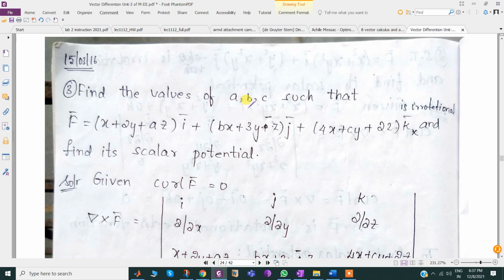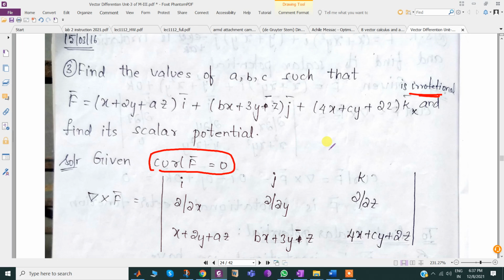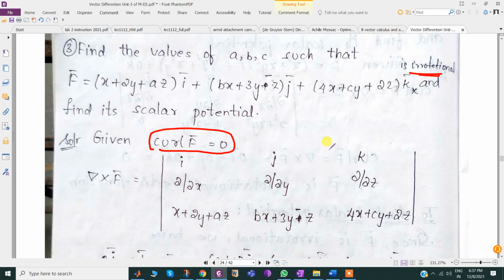Find the values of A, B, C such that F is irrotational. Irrotational means curl F bar is equal to zero. Already it was given that it is irrotational, so that means it must be zero. Earlier we were supposed to prove it; earlier it was given as 'show that'. Now it is already given irrotational, then find the values of A, B, C.